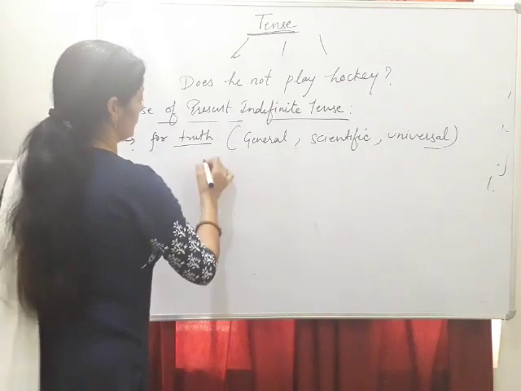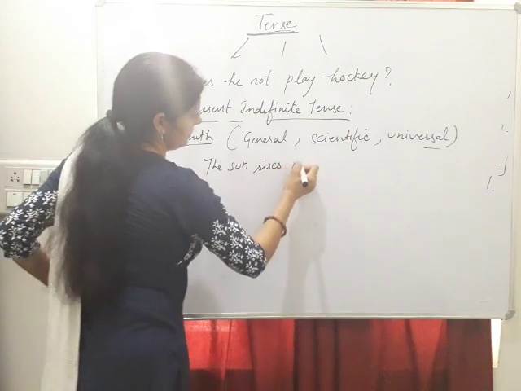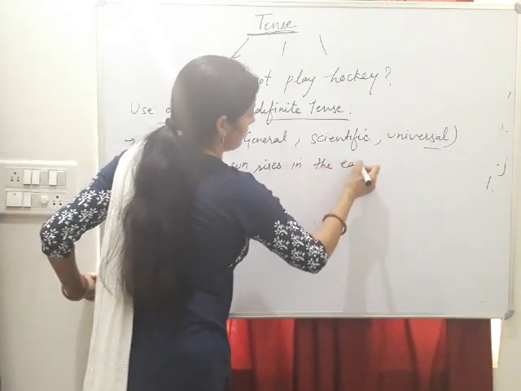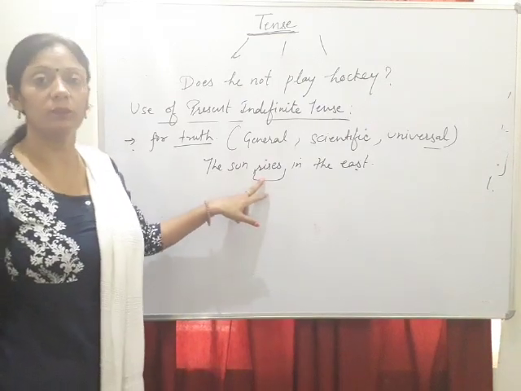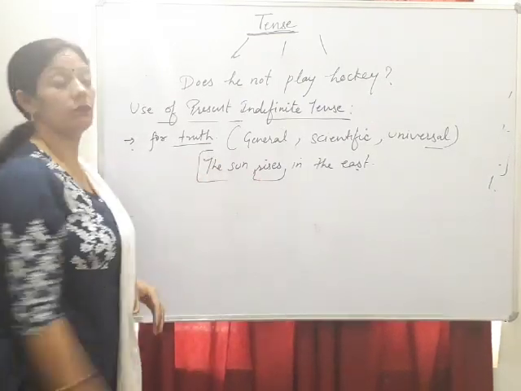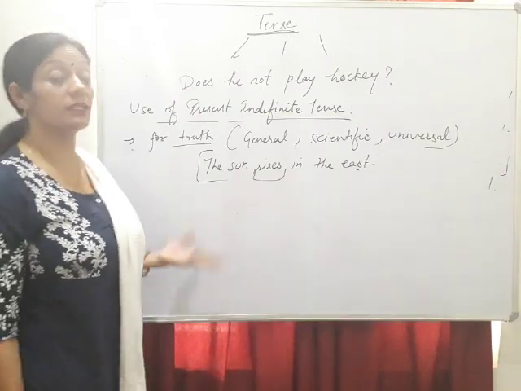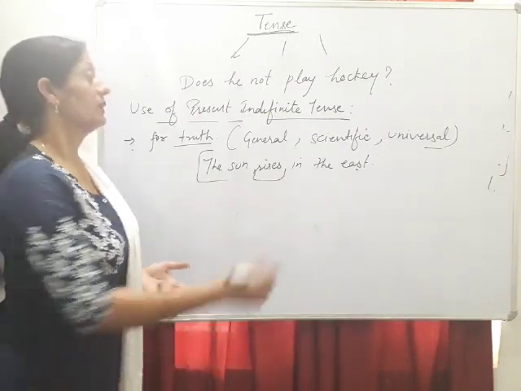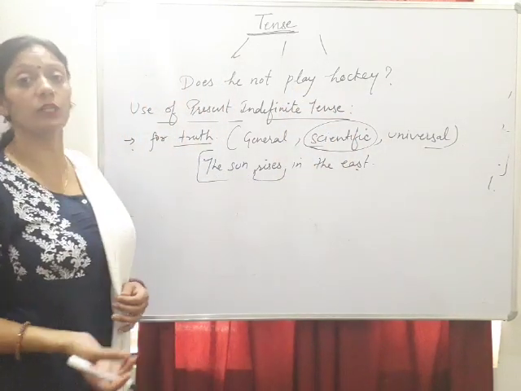As I say, the sun rises in the east. Here we are using first verb. It's a universal fact. We can't change it. The sun rises in the east. The sun sets in the west. Second type of truth is scientific, which is scientifically proved.